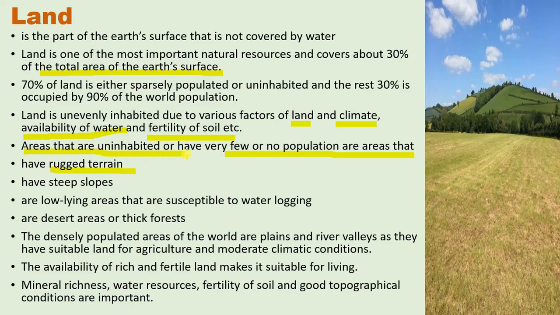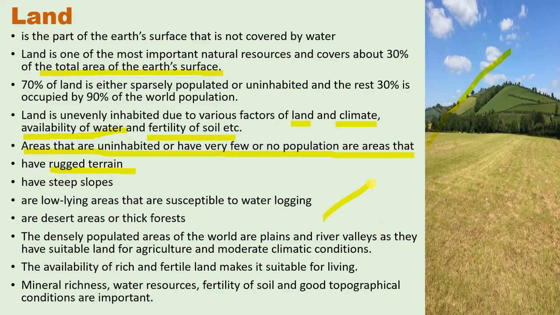Whatever areas have very low density of population or are uninhabited, what features do they have? They have rugged terrain, meaning very rough, highly uneven, up and down land. You can say mountainous regions and plateau regions have steep slopes.